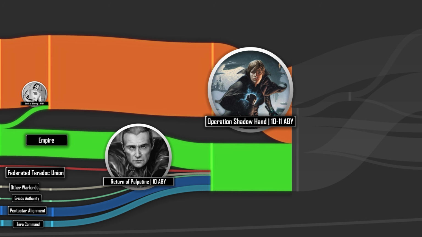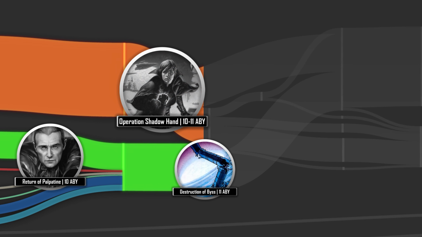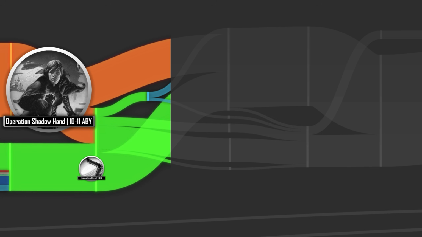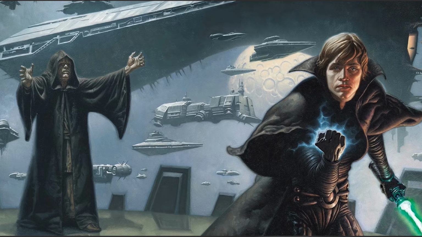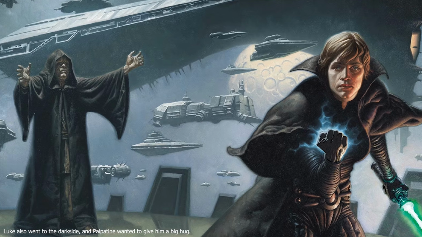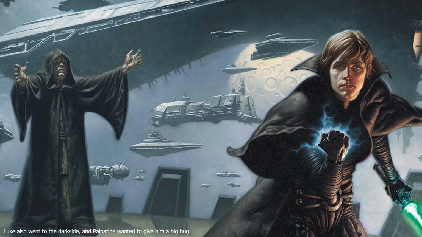Unfortunately for him and his many cloned bodies, he was repeatedly killed, and one of his many new superweapons, the Galaxy Gun, destroyed Biss. This broke the Empire up once again, probably in a messier way than I could realistically show on a chart like this. The Pentastar alignment actually kept its pre-Shadowhand territory, although Kane himself had been killed, making the alignment really the only Warlord state to survive the death of its founder as well.